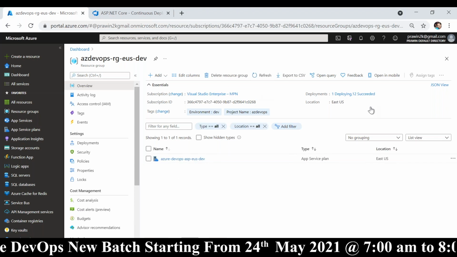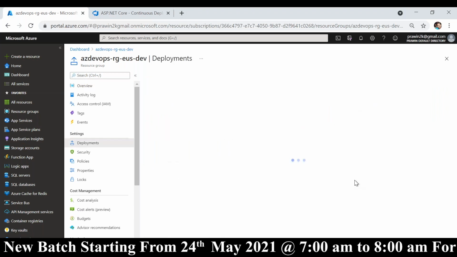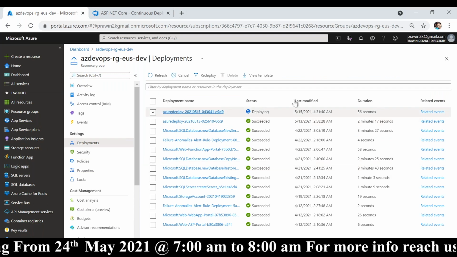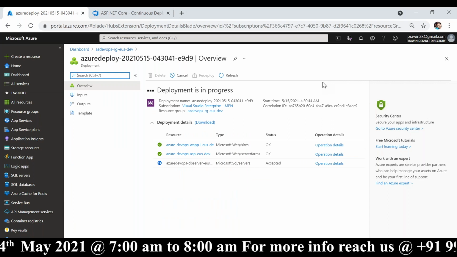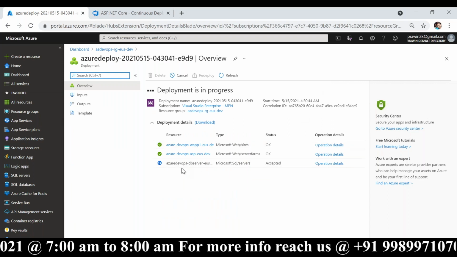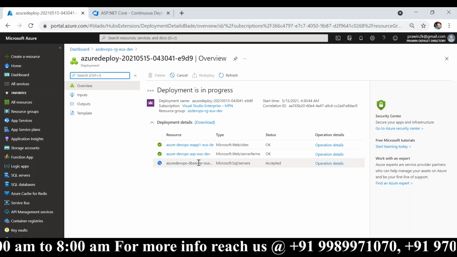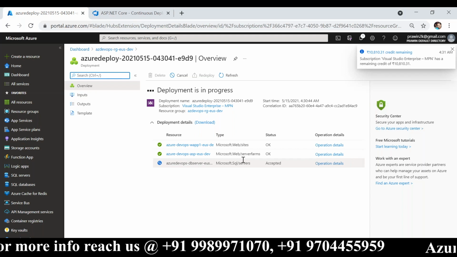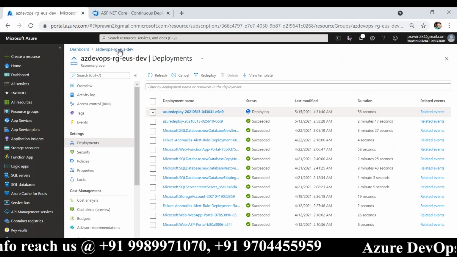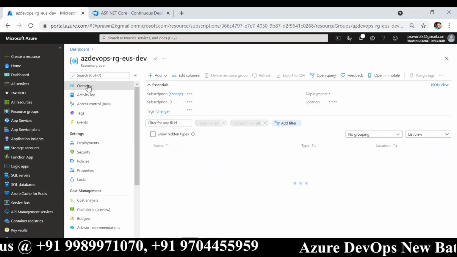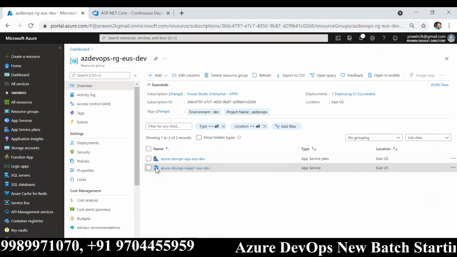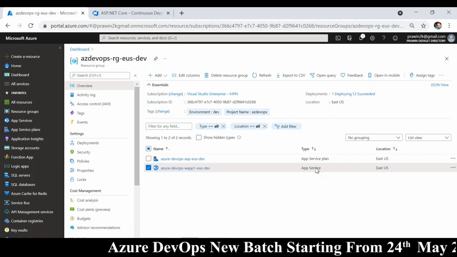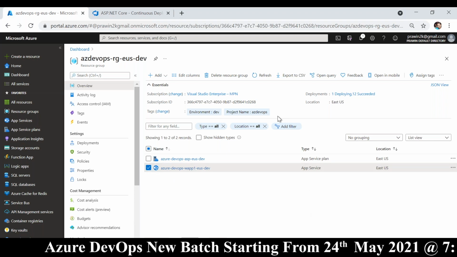If you want to see what's going on next, you can click on this button, and one is in progress, right? So you can click on this to see what's going on. A database server is being created now, the SQL server. I can go back. See, the app service is also created.